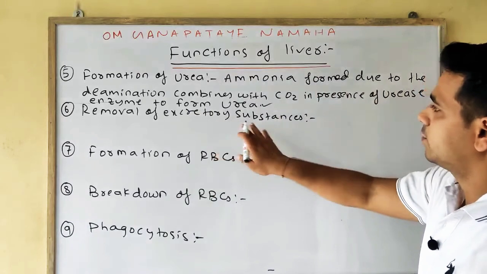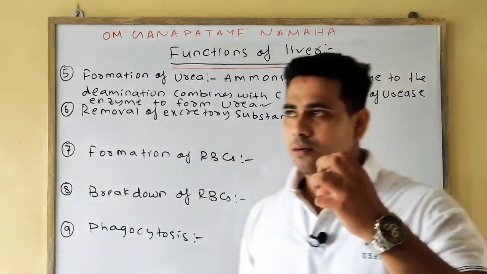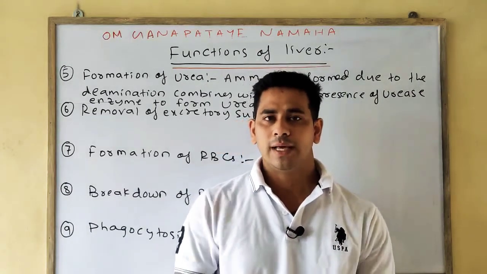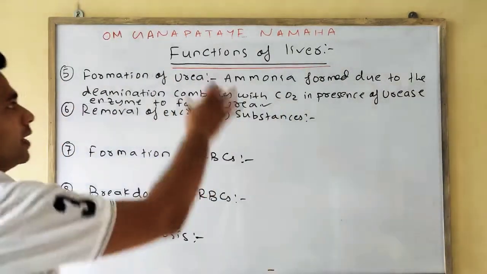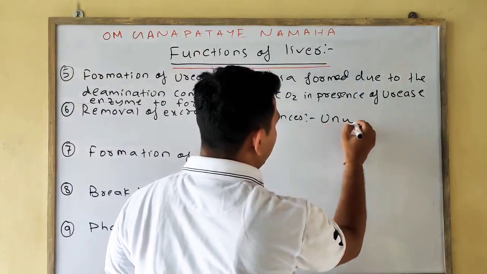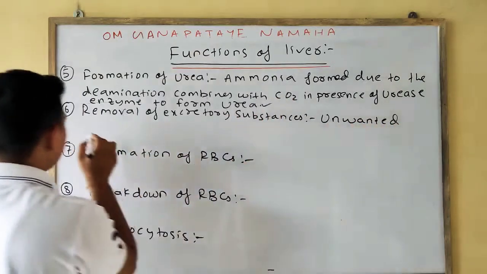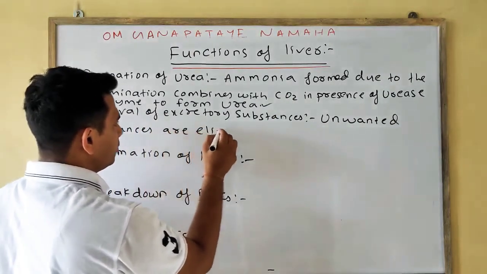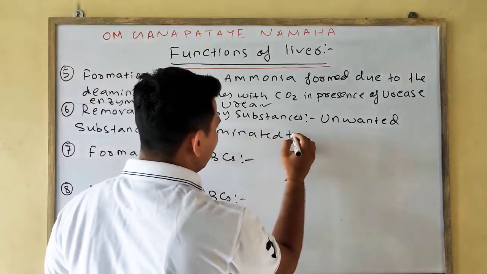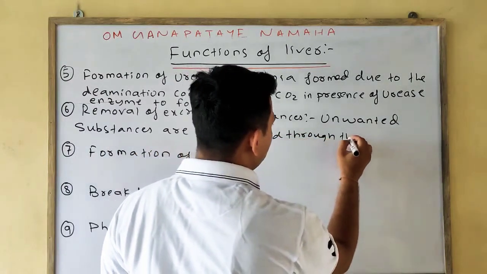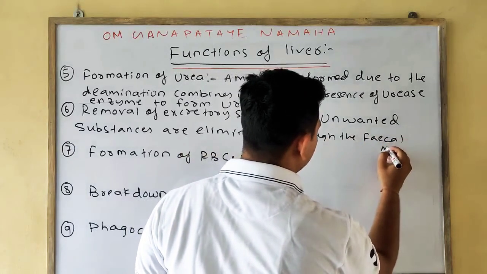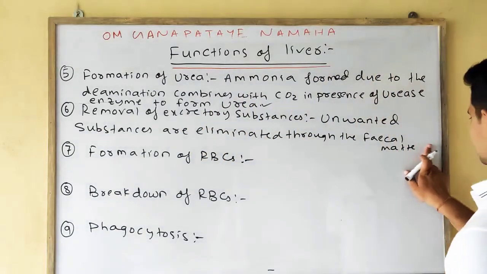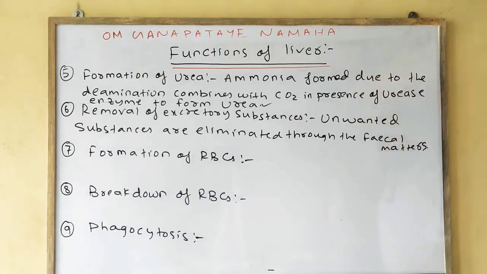Next is the removal of excretory substances. The unwanted substances which are harmful for our body are eliminated through the fecal matter, in the form of stools, by the help of the liver.